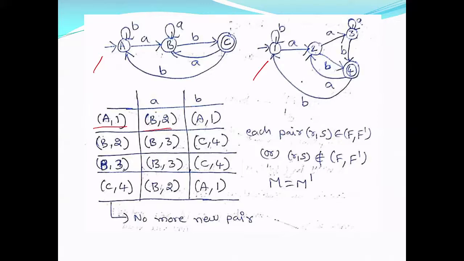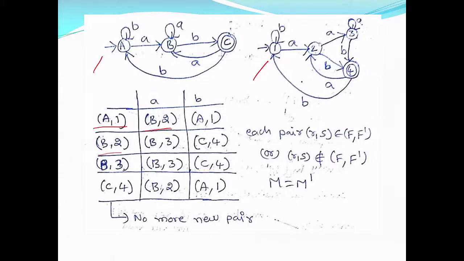B is a non-final state, 2 is a non-final state. Then A comma 1 on B. So A on B is A, 1 on B is 1. So A comma 1. Both are non-final states. So B comma 2 is a new pair. A comma 1 is not a new pair, it's already constructed.